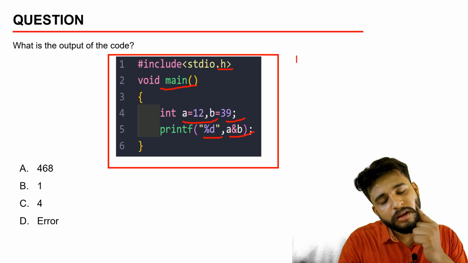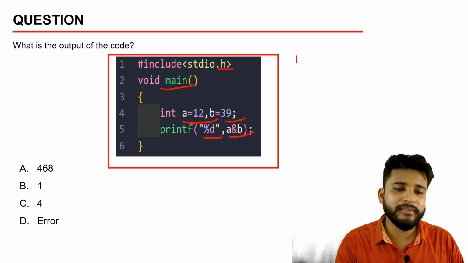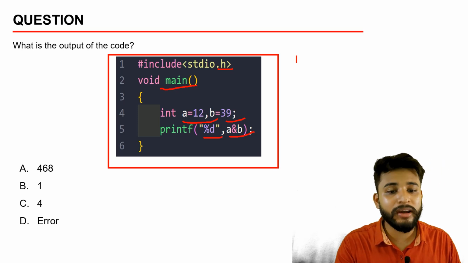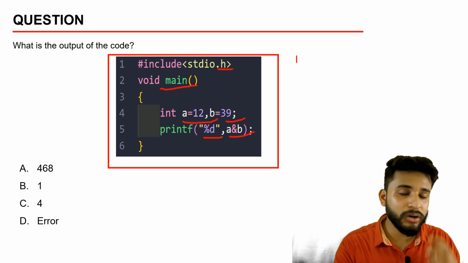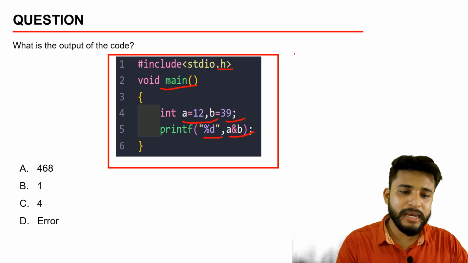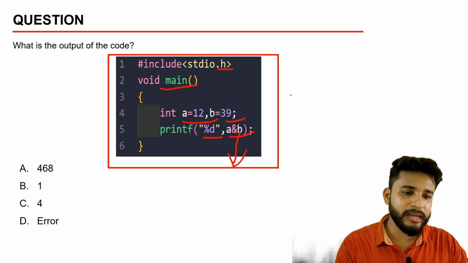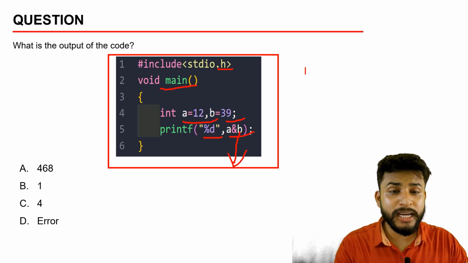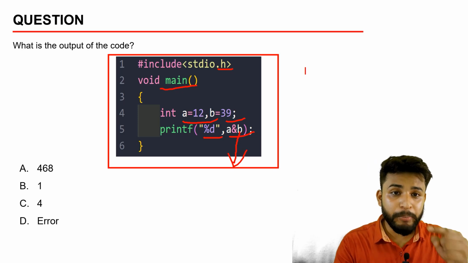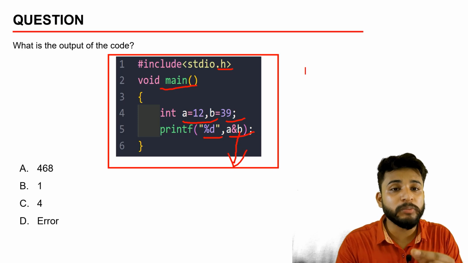Some of you will say that there is an error, or some will say that the value is 1 or 2 or unknown. So what is the basic thing that we want to do? What is the meaning of this line, a and b? It is a bitwise operator. A bitwise operator is something that performs the operation bit by bit.